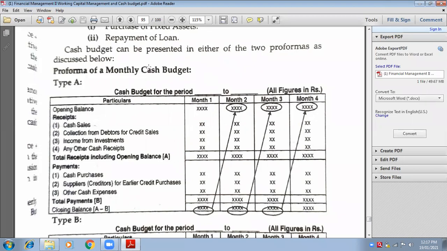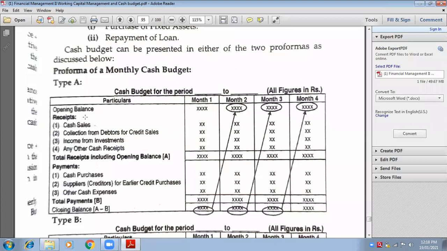Are you getting my points? Yes, ma'am. So in every step you need cash. Therefore cash management is very important for a businessman. If he does not manage his cash properly, then he fails to run his business properly.